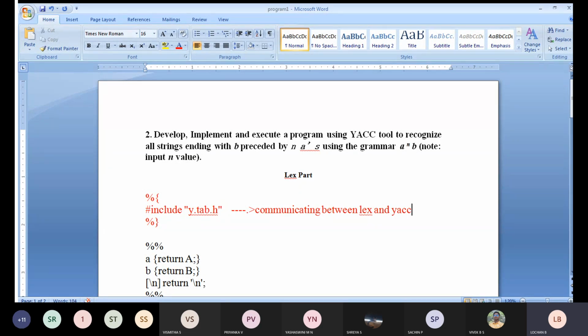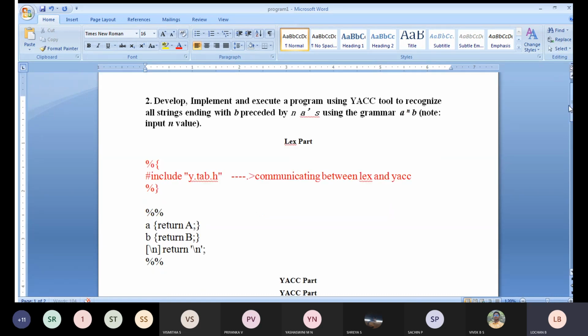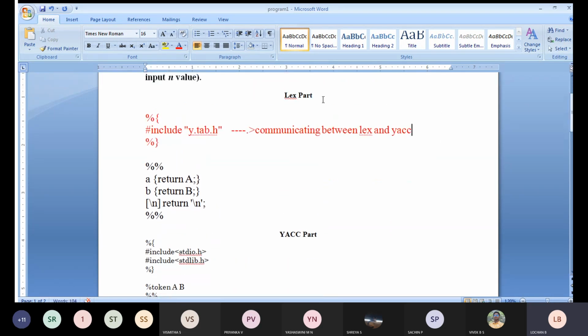So vim filename.l is your Lex program, and vim filename.y is your Yacc program. So two different programs will be kept in two different files. Now the first part we will discuss is the Lex part. This is your definition section, where you include your preprocessor directives and declarations. The next part we will discuss is your rule section.